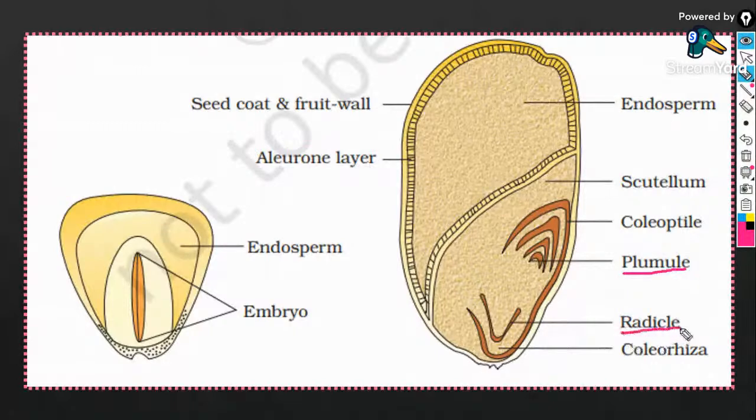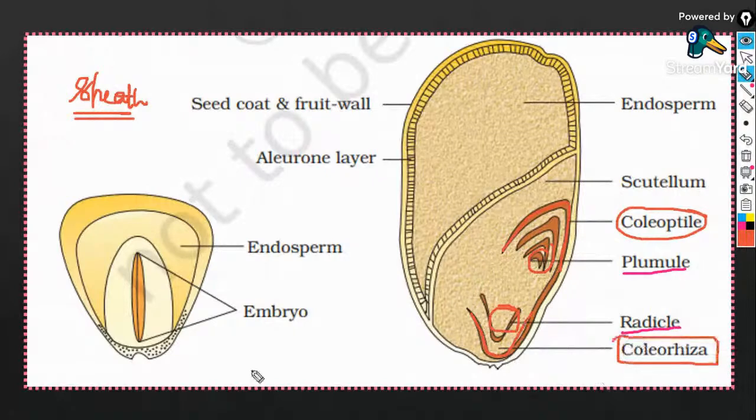But here you will find a particular structure known as coleoptile. Look, this is the structure. Coleoptile covers the plumule. A small sheath that covers the plumule is known as coleoptile, and a sheath that covers the radicle you will call the coleorhiza.